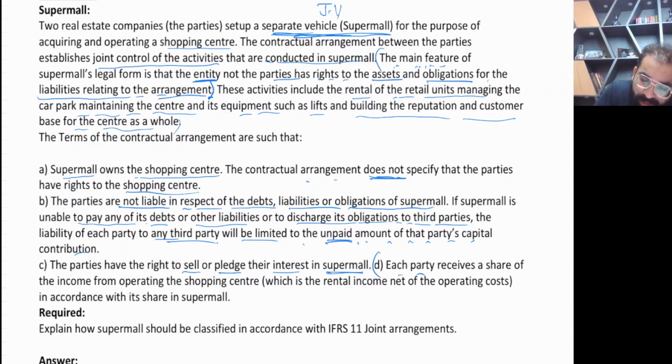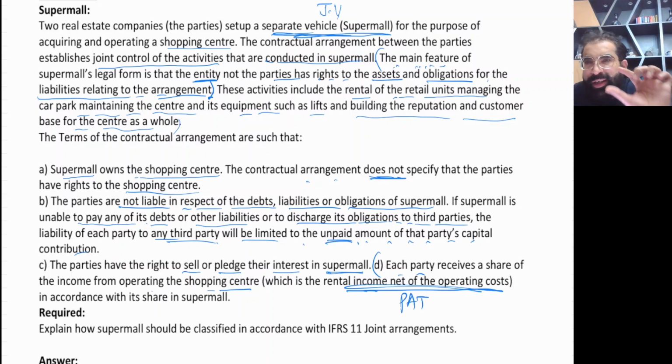Each party receives a share of the income from operating the shopping center, which is the rental income net of operating costs. See, this is profit after tax. That means you will get a profit in accordance with your share in the Super Mall. So yes, you just own shares. You are just a shareholder. So again, this is the evidence that this is a joint venture. Otherwise, in joint operation, you get the share of revenue and you have to bear the share of cost directly. This is a joint venture.